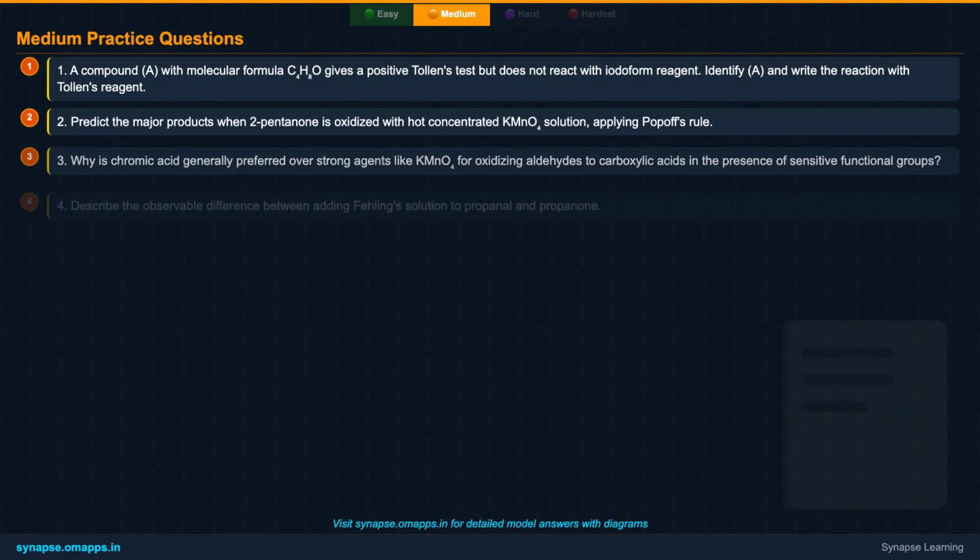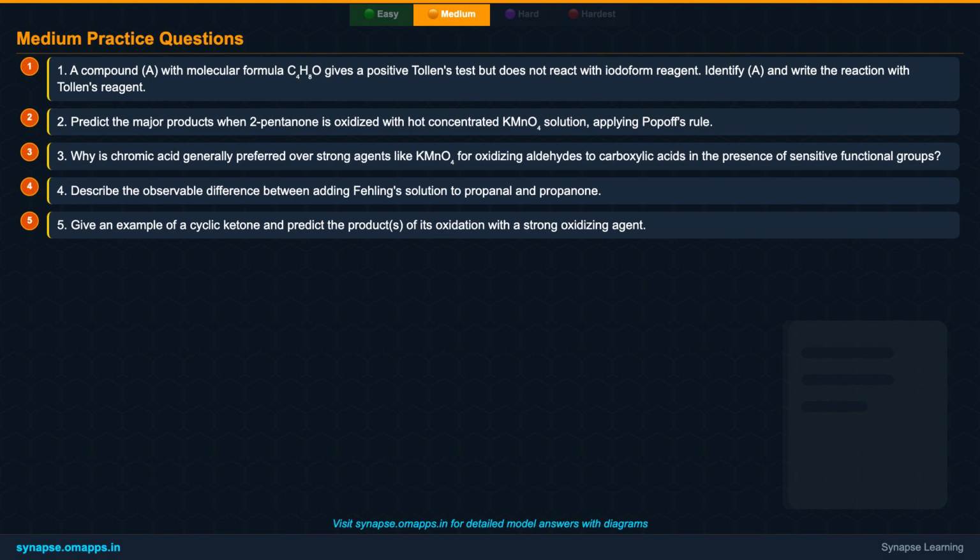Now it's time to apply your knowledge from the medium level. These 5 practice questions will challenge you to think about specific reagents, reaction products, and the practical aspects of differentiating aldehydes and ketones. Take your time, analyze each scenario, and work through the reactions. Good luck with these problems.